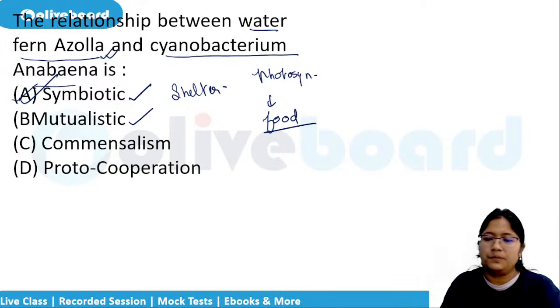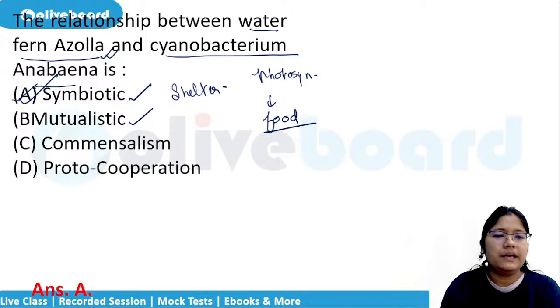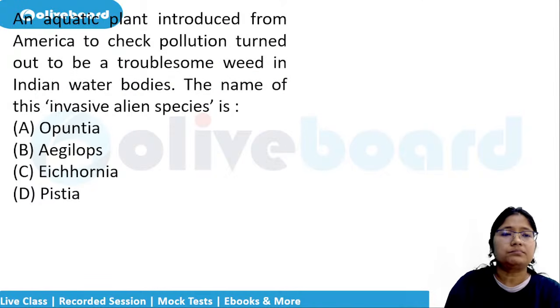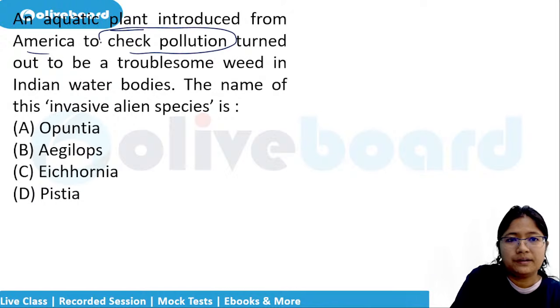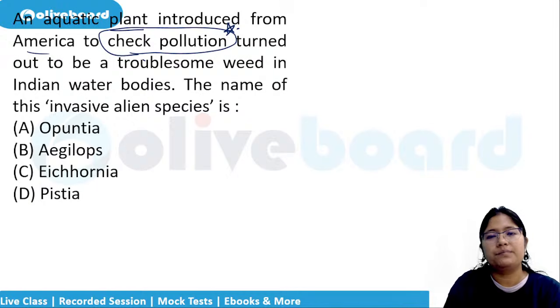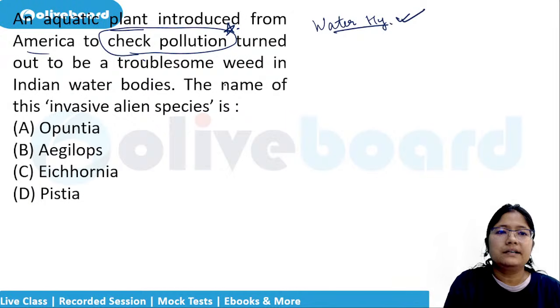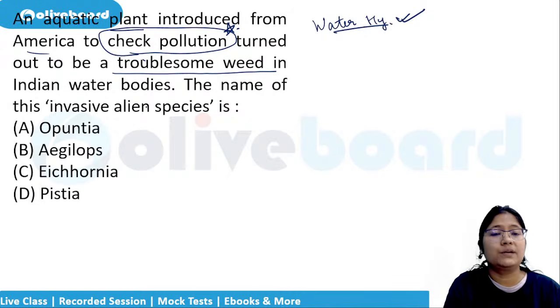Yes, in terms of population. Okay, so option number A is the correct answer. An aquatic plant introduced from America to check pollution. This is also asked many times, which of the following is to check pollution. Then what do you answer? The options are, there is always your water hyacinth, and in that case we select water hyacinth. Turned out to be a troublesome weed in Indian water bodies.